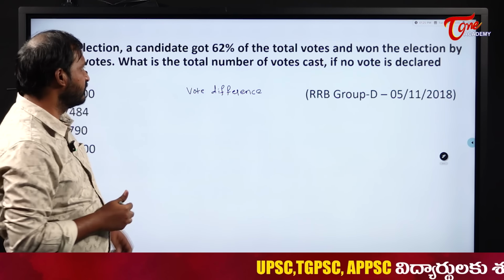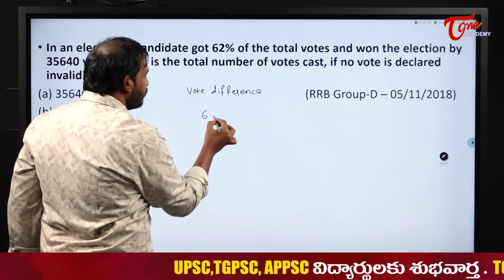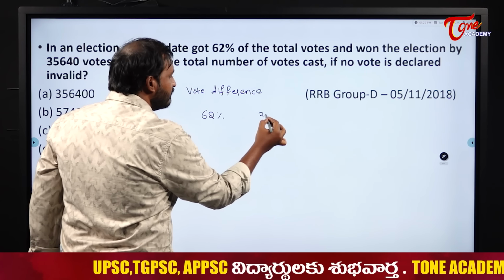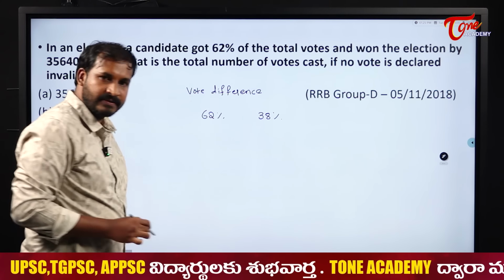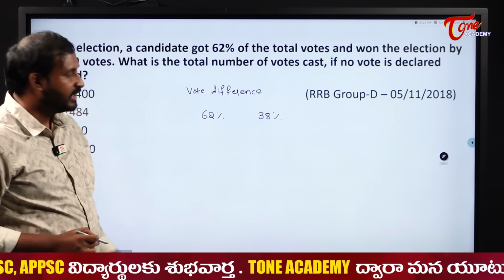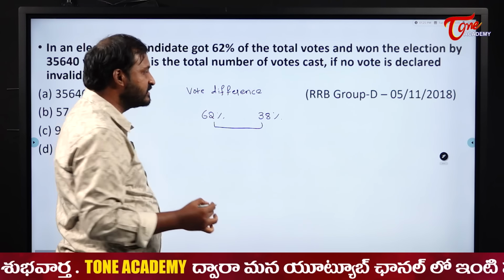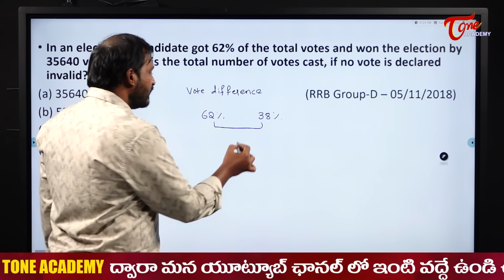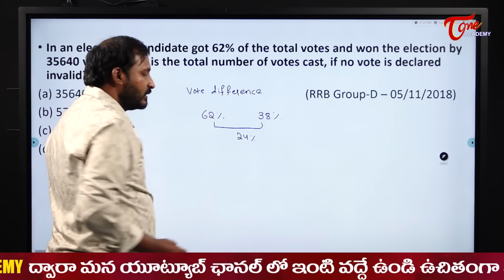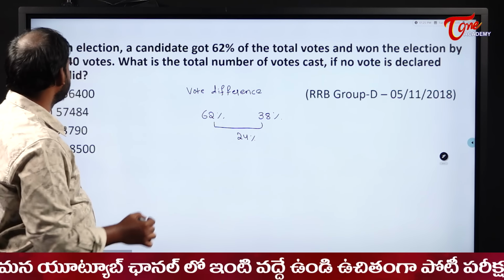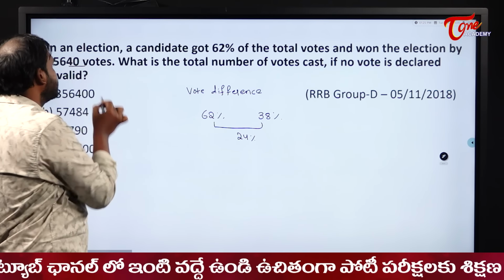So here also the same thing. If a candidate gets 62% of votes, what about the other candidate? He will get 38% of votes. Is it correct or not? He is the winner and he is the loser. So what is the vote difference? I mean the percentage difference between these two persons? 24%. And this 24%, he won by what? 35,640 votes.